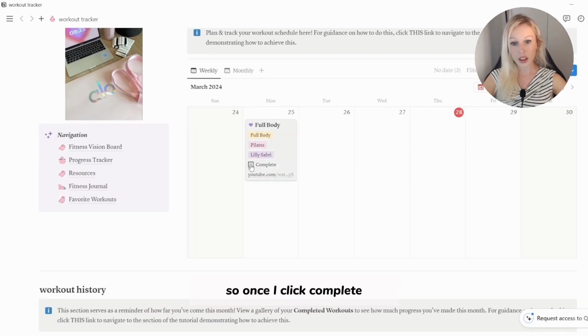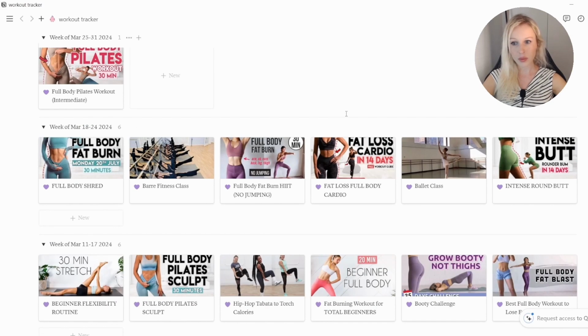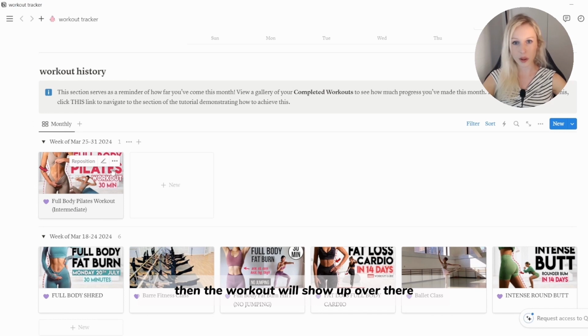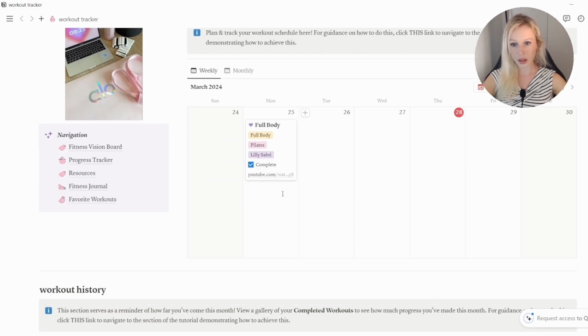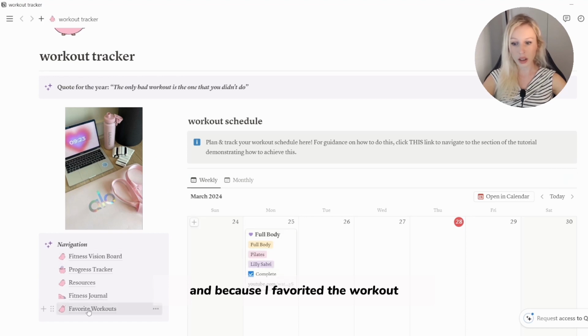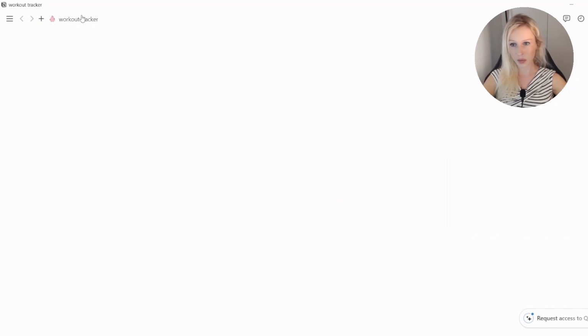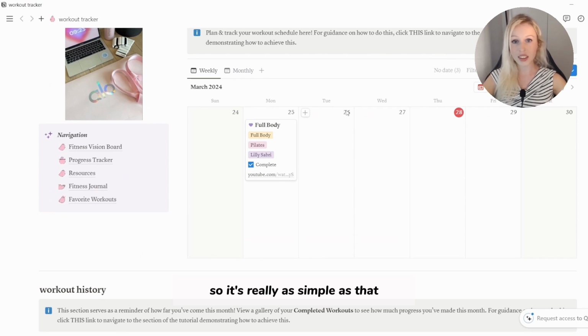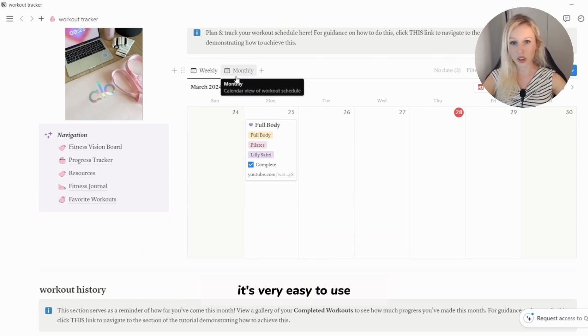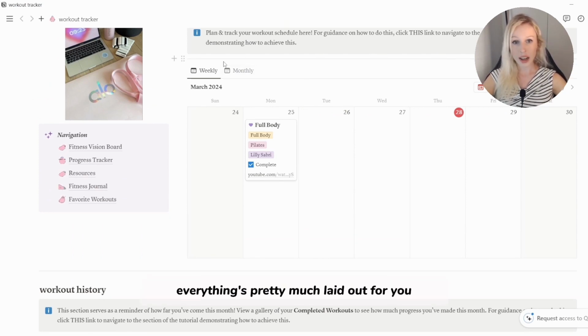So once I click complete, then the workout will show up over there. And it's organized by week for the month. And because I favorited the workout, it will show up over here. And I can refer back to this workout whenever I want, and I can click on the link and I can add them again. So it's really as simple as that. It's very easy to use. Everything's pretty much laid out for you.